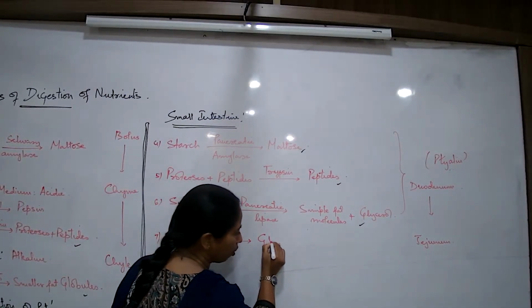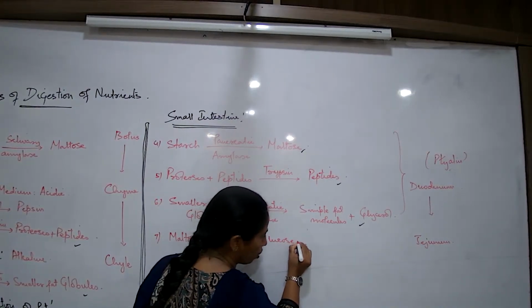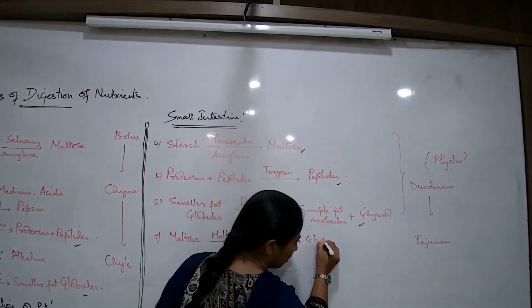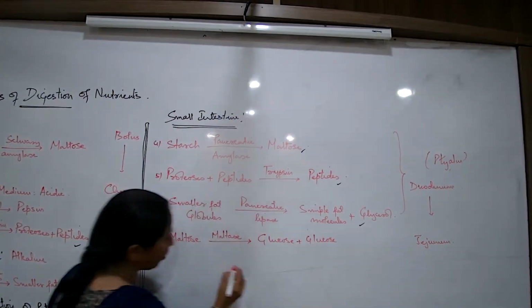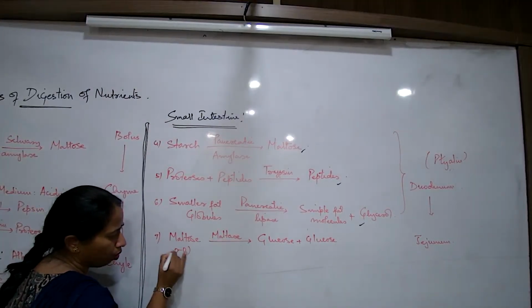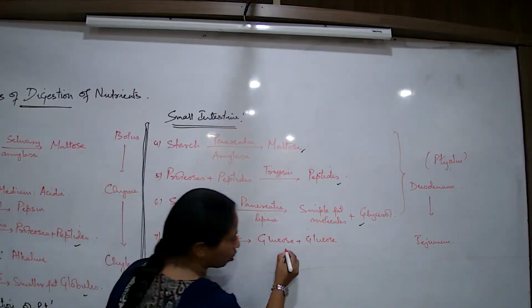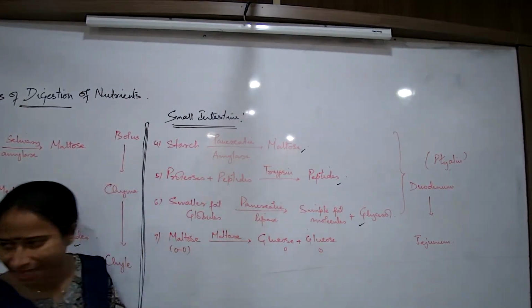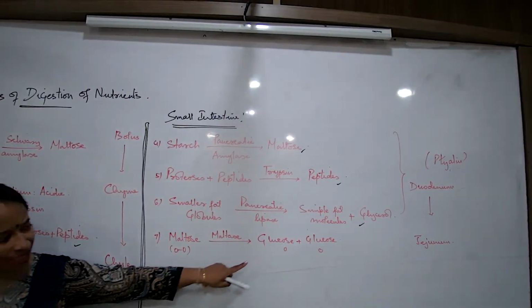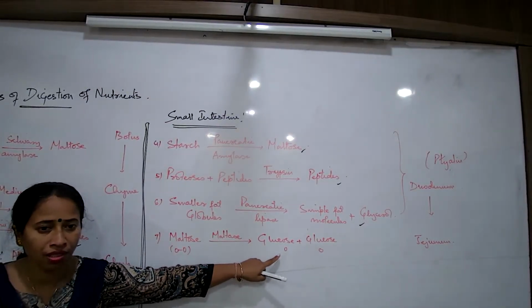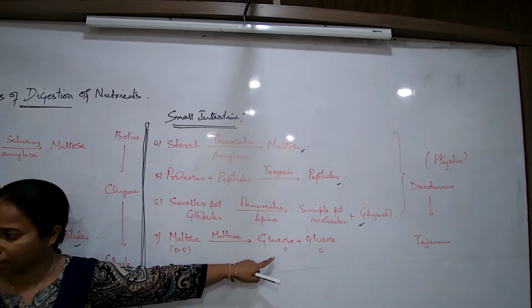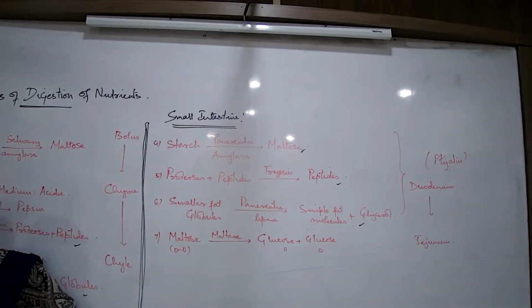And this will get broken down to glucose plus glucose. Why do I write glucose twice? Because it is something like this. 2 molecules bonded, and maltase will break it down to single units like this. So ये single units क्या है? Glucose. Further breakdown हो सकता है? No, it is already now simplest. Can go to the blood. It is something like this.